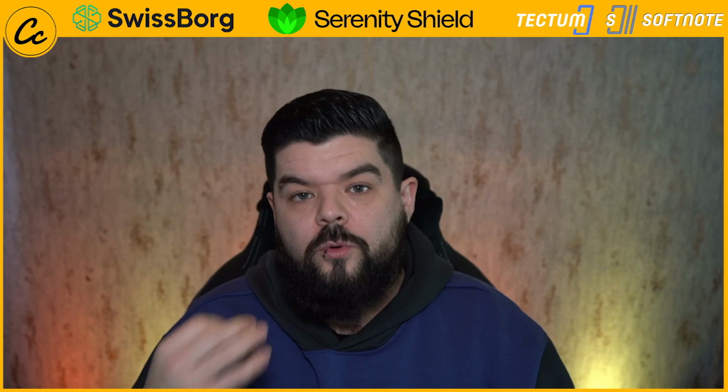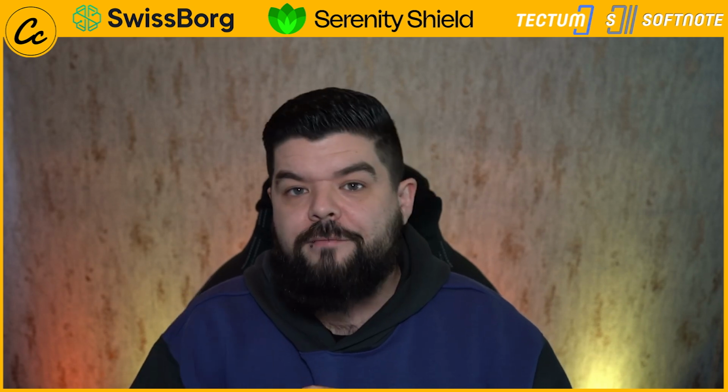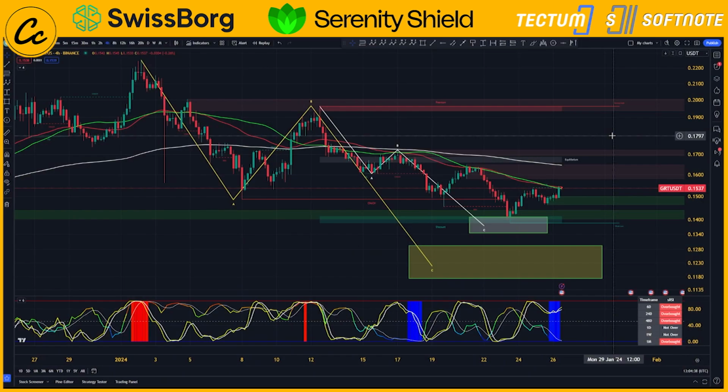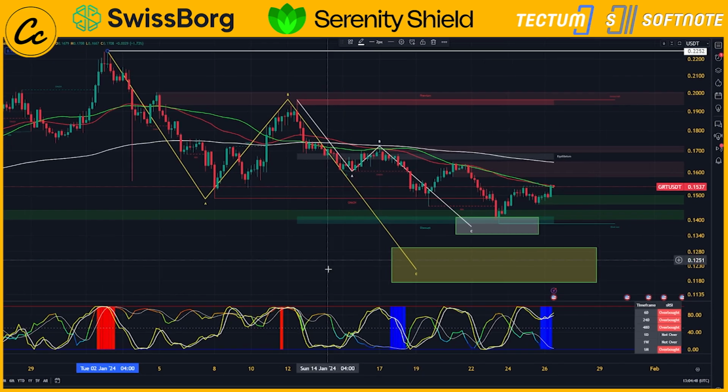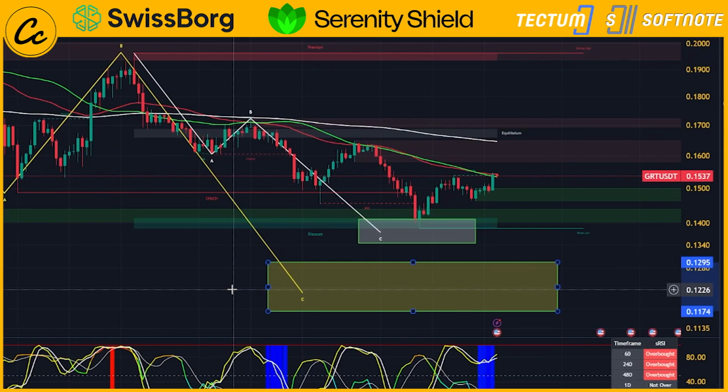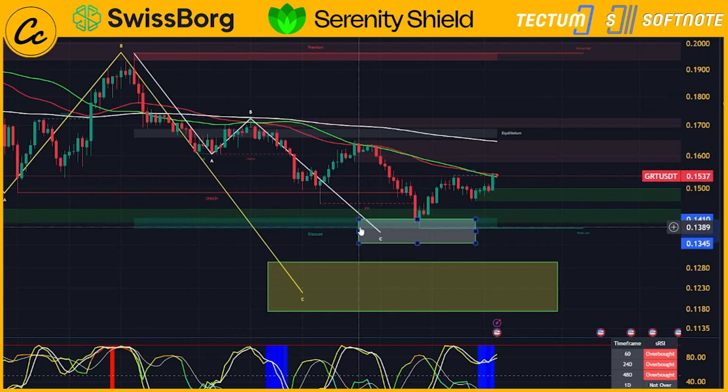So first of all, we will start off on the 4-hour time frame, and Binance will be the data source for this chart. We can see the pullback that has been happening ever since the price saw a good high here of 22.5 cents. Now we are looking for a potential pullback to 12.95 to 11.74. We can see this internal count, this A, B and C structure, targeting 14.1 and 13.45, where on Tuesday 23rd of January we did see the price falling into that area.